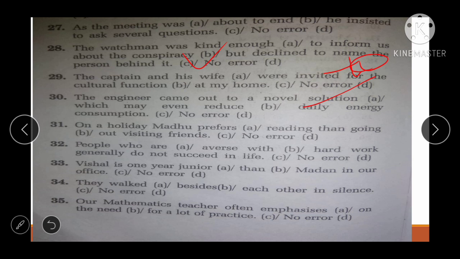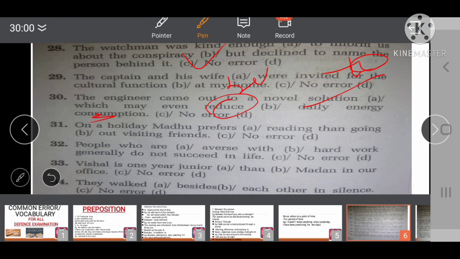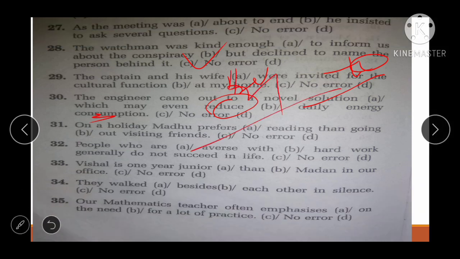Okay, all right. Next one is the engineer came out to a novel solution which may even reduce daily energy consumption. See friend, where would be the means incorrect sentence or incorrect word? So it would be in A. Okay, all right. We have to replace to by. Okay, we have to replace to. Okay, let's see how it is. The engineer came out to no, it would be. अब टू आर क्या होता है? बाय अ नोबल सोल्यूशन. ऑलराइट.